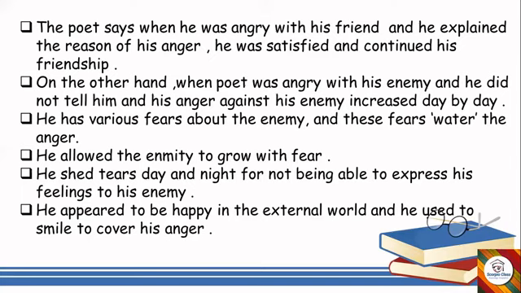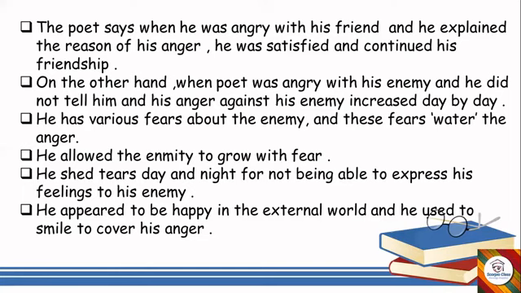So the enmity grew. Now he appeared to be happy in the external world, and he used to smile to cover his anger. So, what happened whenever he met his enemy outside? He met him in a happier way, as though he is happy. He showed off in the external world. He had a fake smile on his face to cover his anger. Though deep inside he was very angry and was having enmity, he did not show it on the face. He covered it with a smile, and that is how he met his enemy for many days and many years. He did not clarify his anger and problem.